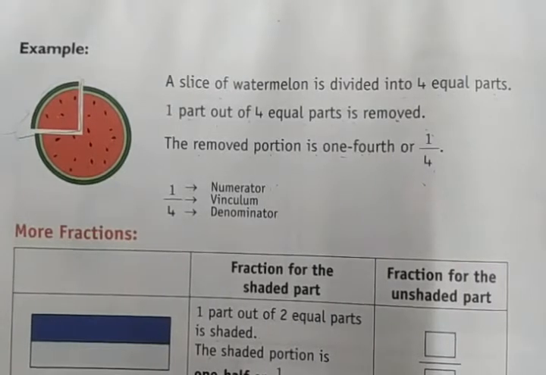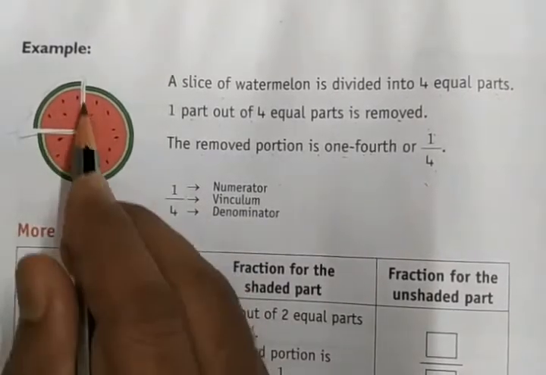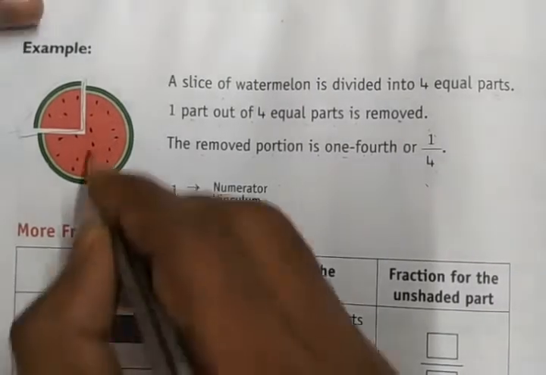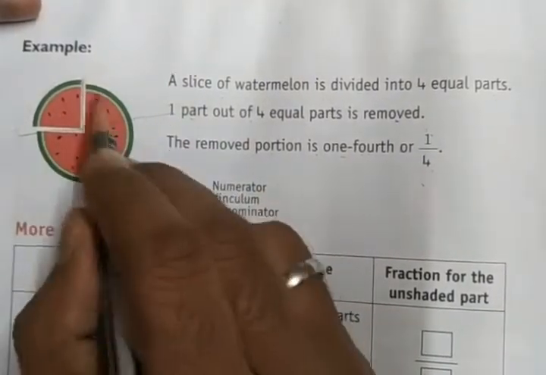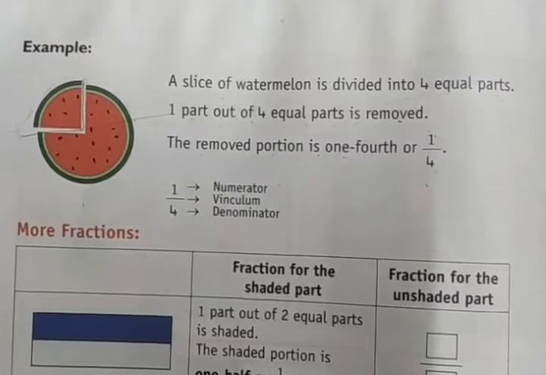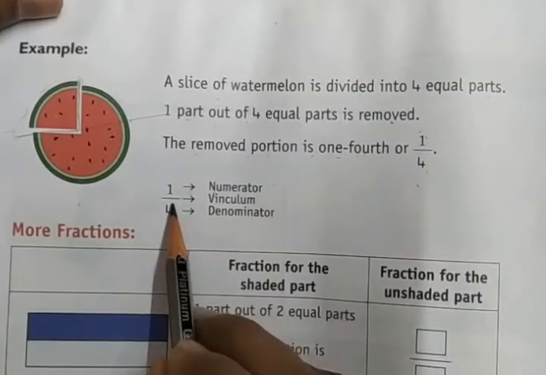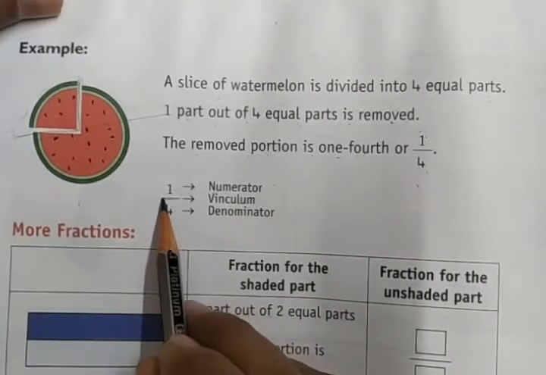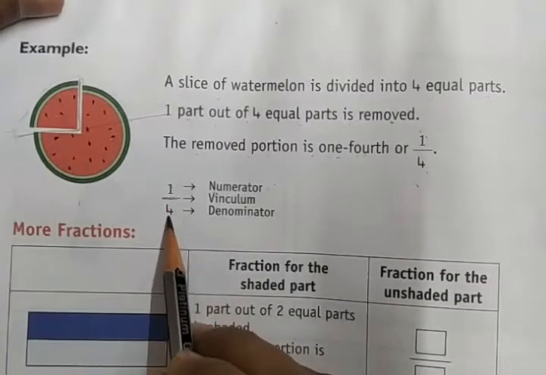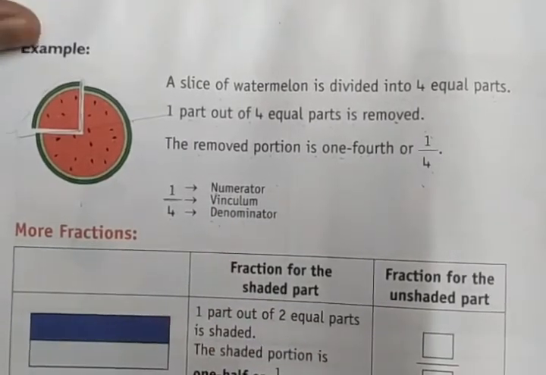Out of one slice, 1/4 means one part of 4. The whole slice is made into 4 parts. Out of those 4 parts you have removed one part. Remaining is 3/4. Here in 1/4, this is called the numerator, this line is called the vinculum, and below the vinculum line is the denominator. Numerator, vinculum line and denominator. So you have to understand this.